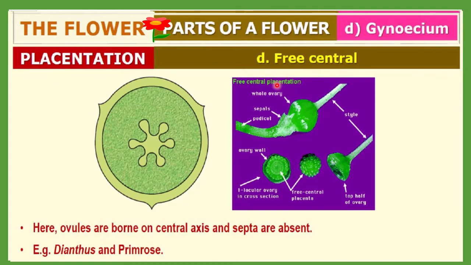The next placentation is free central. Here you can see the center is not connected with the periphery, because it is totally free. The ovules are borne on a central axis and septa are totally absent, so the placenta is arranged freely in the center. You can also see free central placentation in this diagram. Examples are dianthus and primrose.